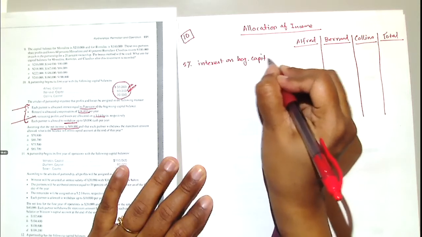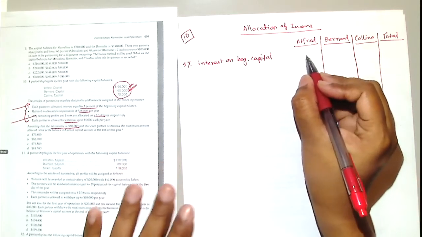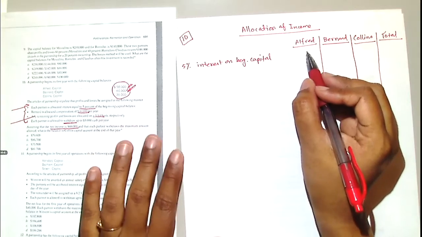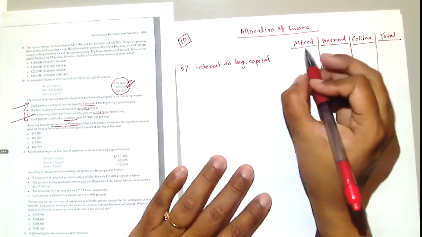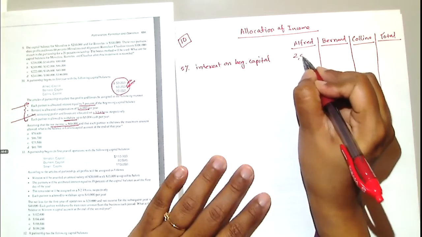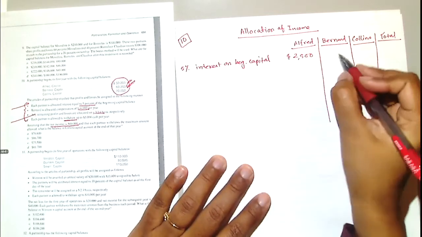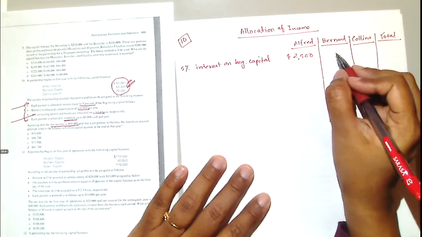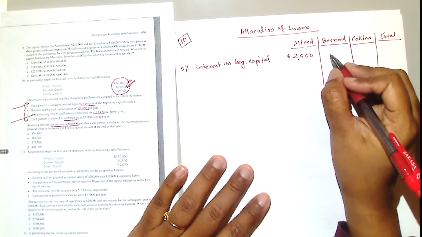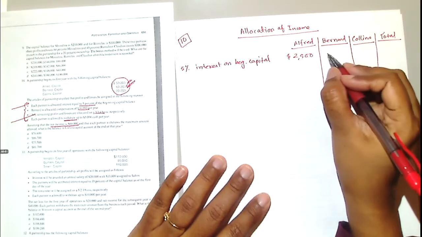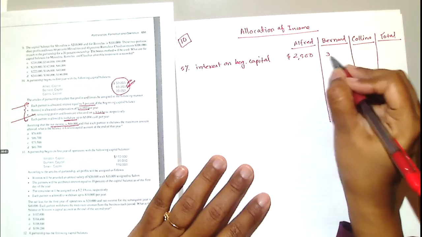So, Jared, tell me Alfred's interest. 2,500. 50,000 is the capital, 5%. Very good. Bianca, Bernard. Excellent.